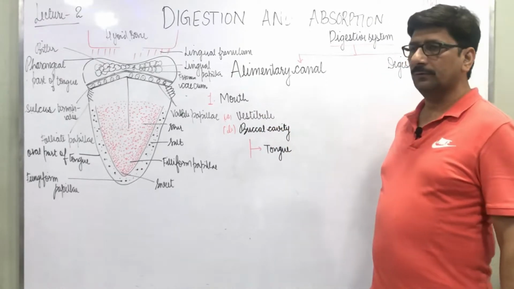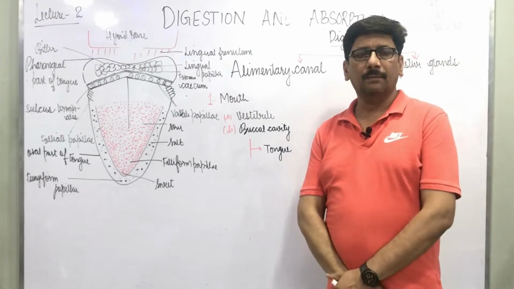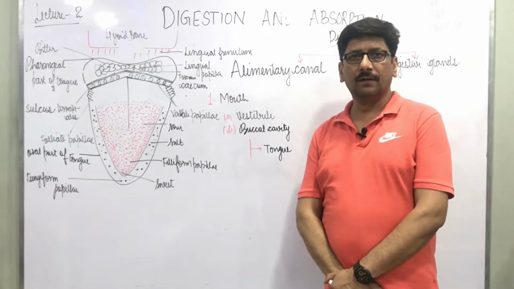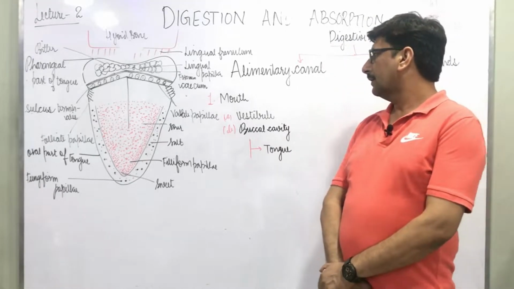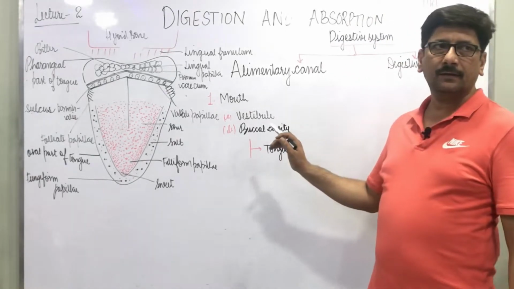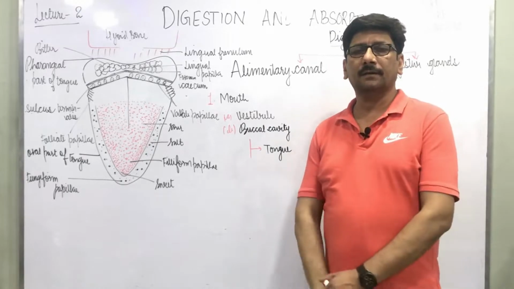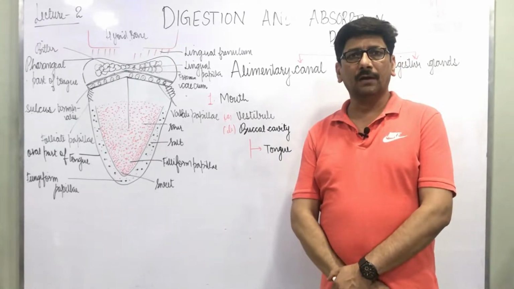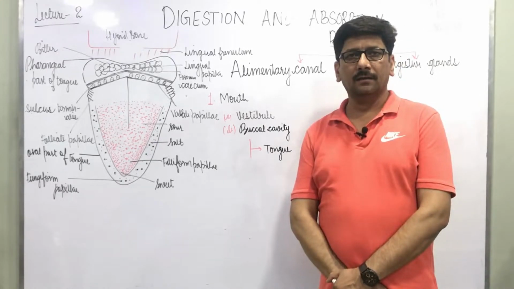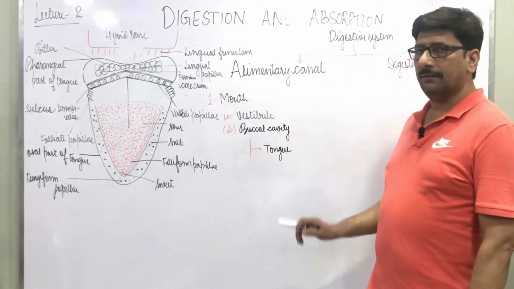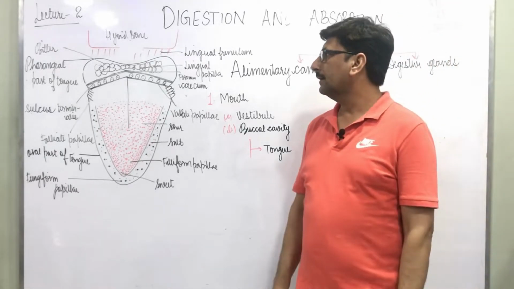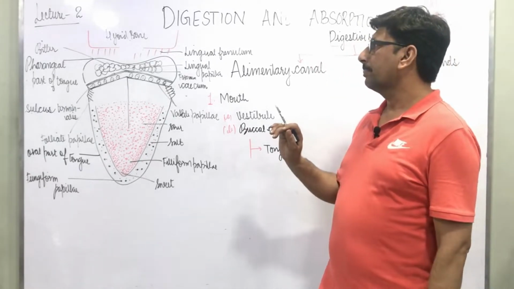First of all is the vestibule. The vestibule is the area between the teeth and cheeks, or we can say between the teeth and the lips. And second is the buccal cavity. The buccal cavity, or oral cavity, is the part which has the boundary line of the teeth, and the tongue is the main organ lying in the buccal cavity. So today we will discuss the topic tongue.